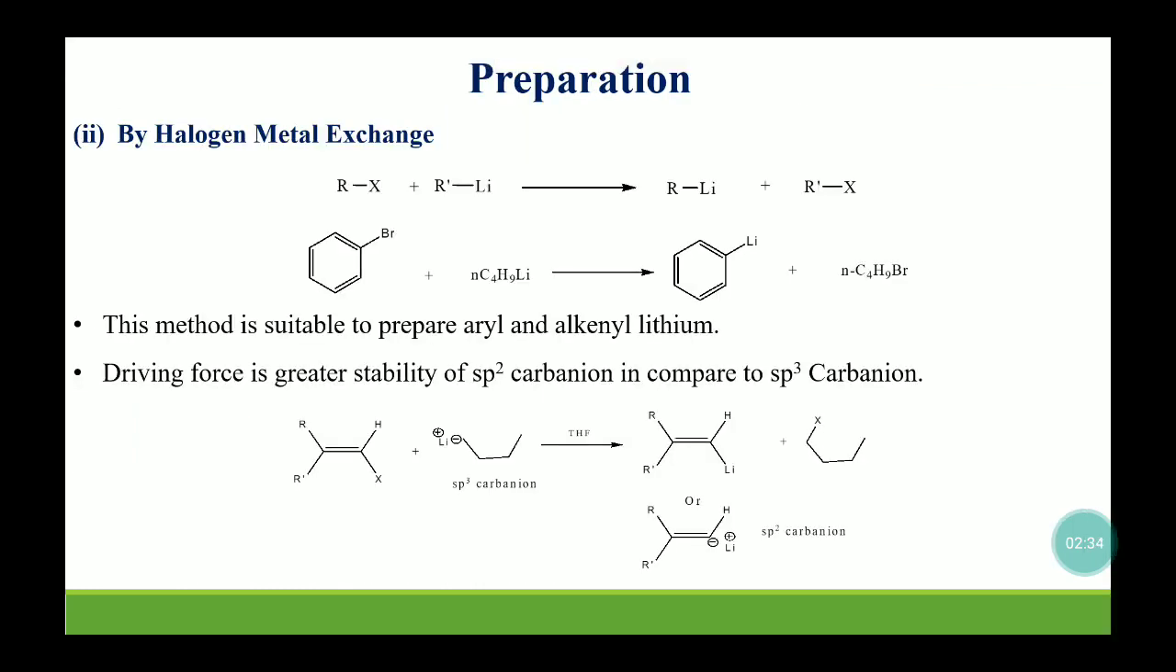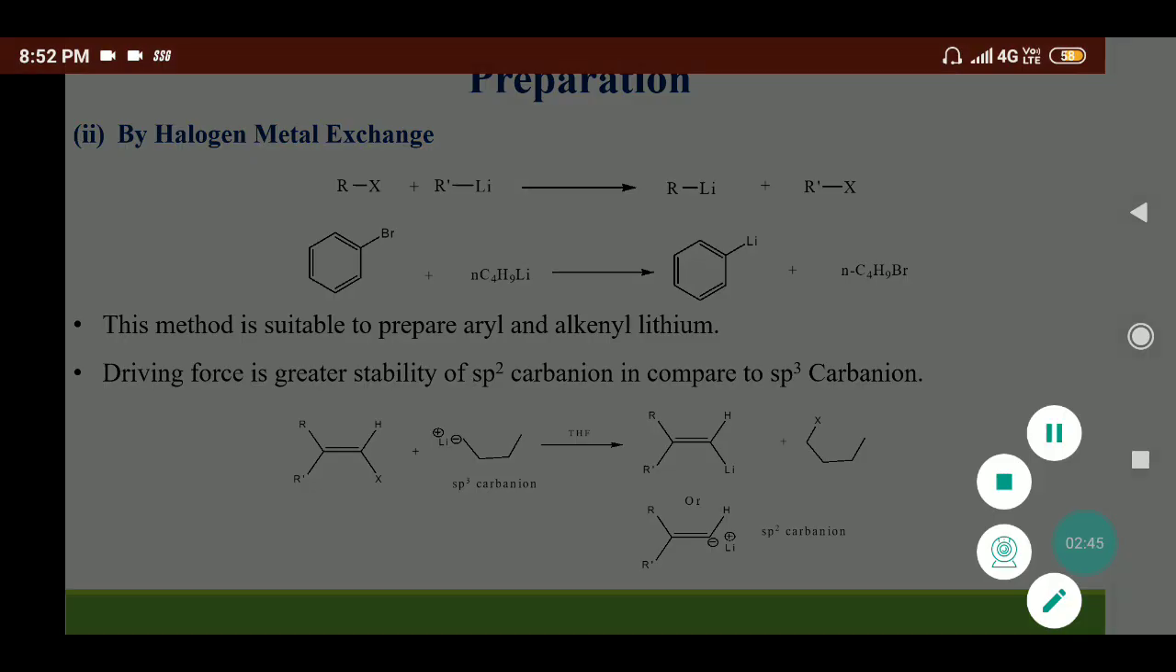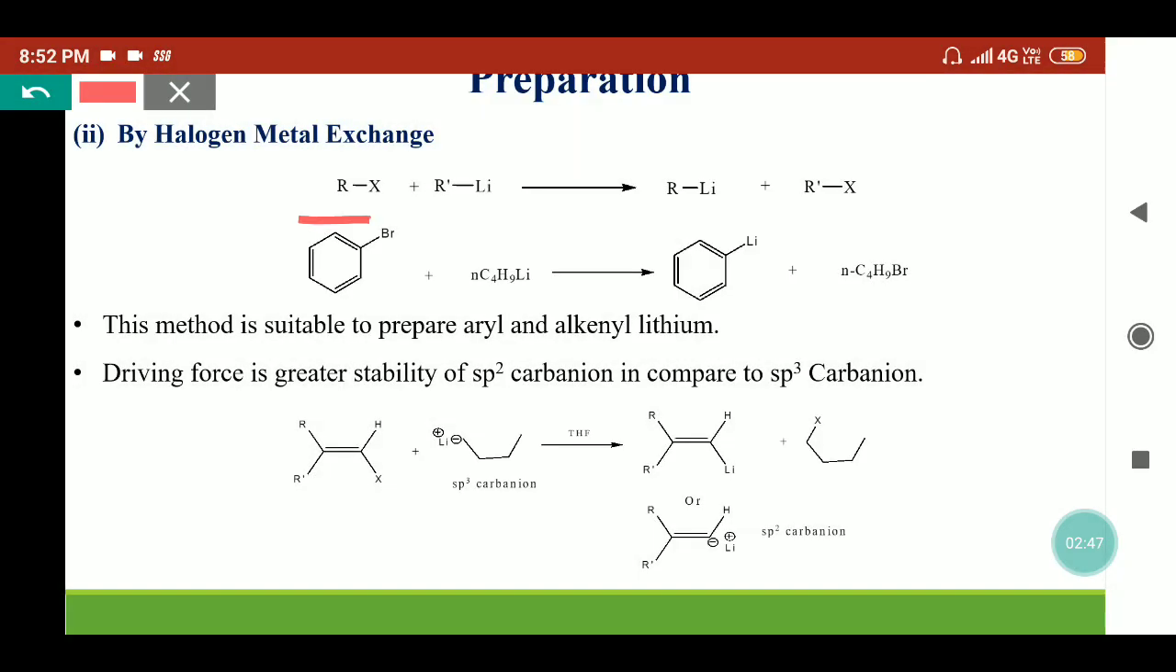The next method is halogen metal exchange. This method is well suited for the compounds which contain an sp2 hybridized atom. Here the alkyl halide can be treated with a different organolithium compound and converted into an organolithium compound. So here the lithium is exchanged with the halogen. So we are exchanging the two different alkyl groups, or we are exchanging the metal with halogen. So we are obtaining our desired organolithium compound here.